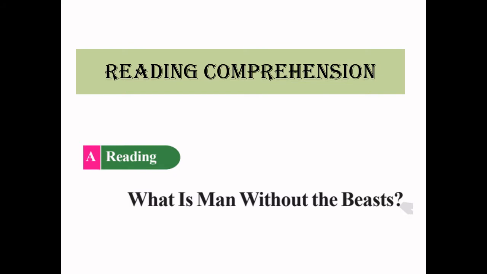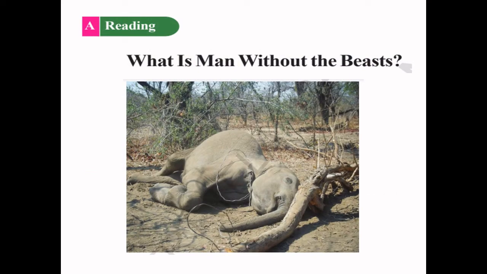Reading comprehension. Children, after reading the text, we should know how far we have understood the lesson. So this comprehension makes us know how far we have understood the text. Now let us see question and answers. If we read the questions, we get more and more ideas about the text. This comprehension helps us to understand the complete text. A reading: what is man without the beast?